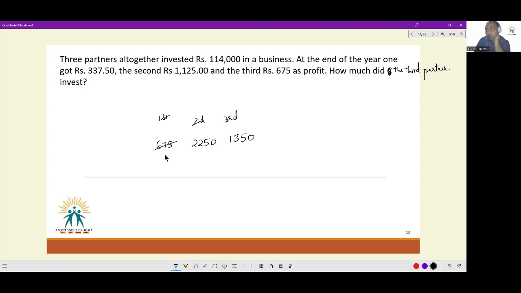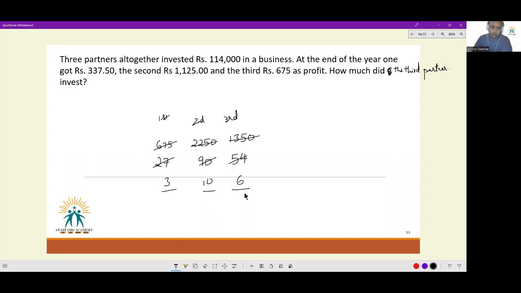So this will turn to 27. 25 into 27. This will turn to 90. And if I cancel off 25 from here, this will turn to 54. Now, I can, of course, cancel off the 9. So this will turn to 3, this will turn to 10, and this will turn to 6. So the profit sharing ratio between the first, second, and the third partner is 3:10:6.